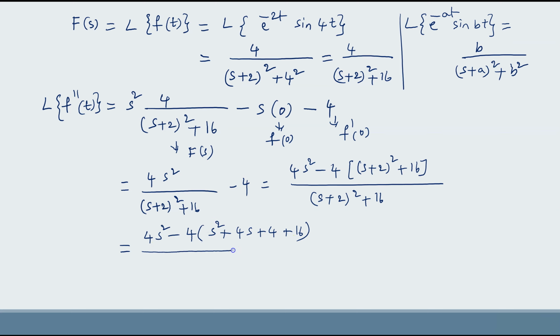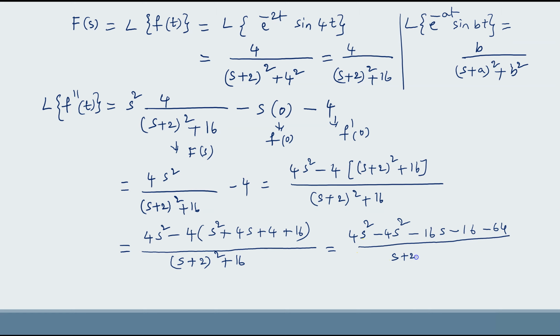According to the (a plus b) whole square identity, a square plus 2ab plus b square, (s plus 2) whole square gives s square plus 4s plus 4. Now this gives 4s square minus 4s square minus 16s minus 16 minus 64 upon (s plus 2) whole square plus 16.